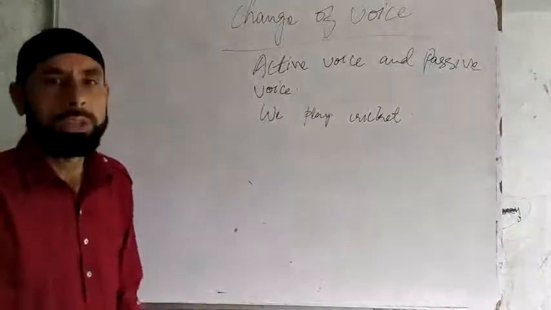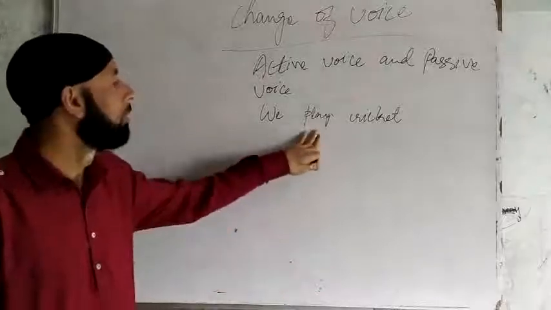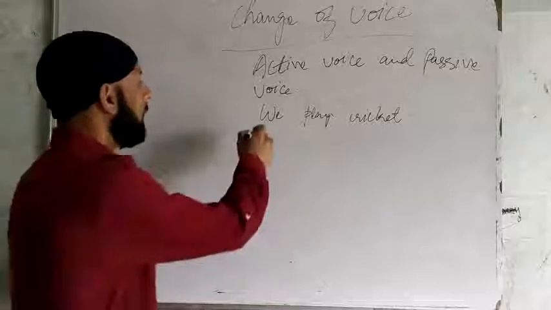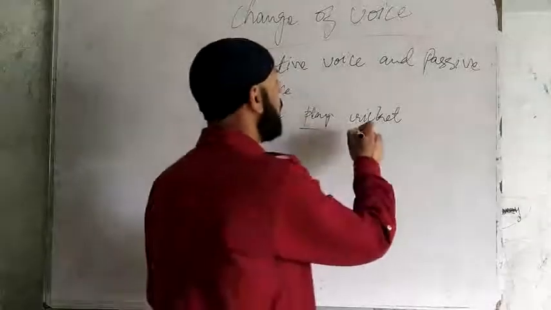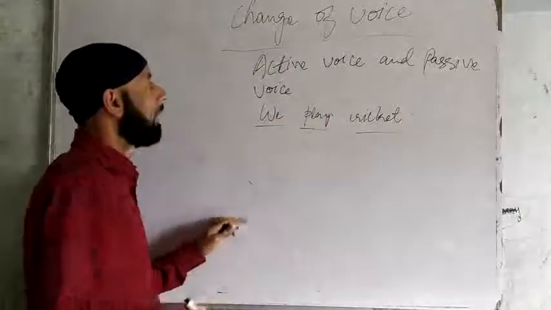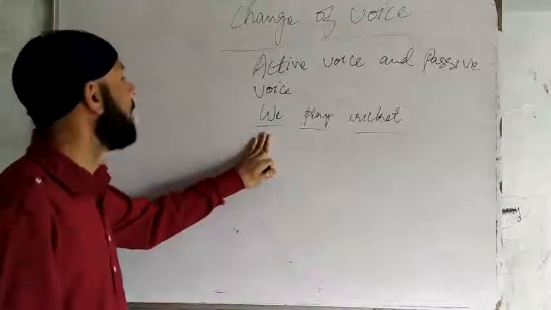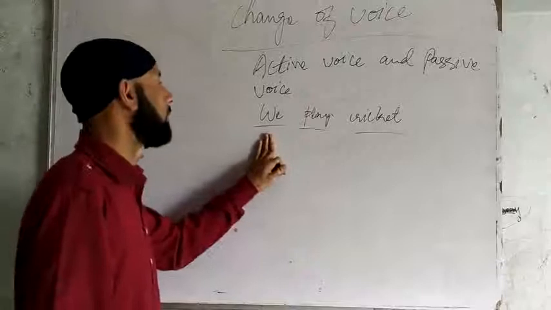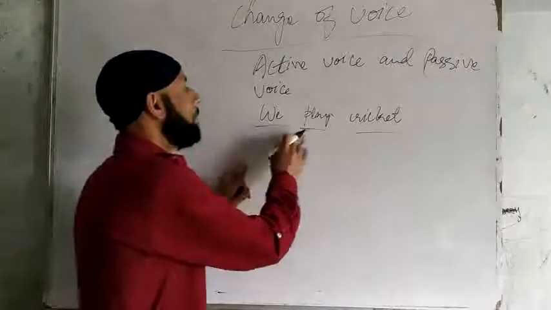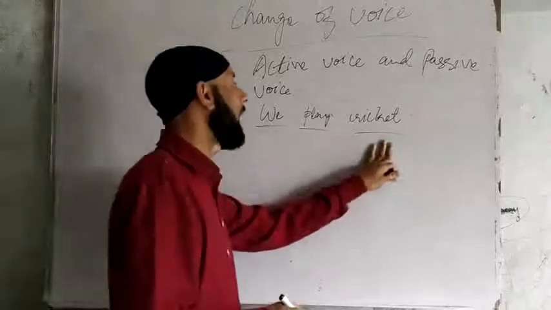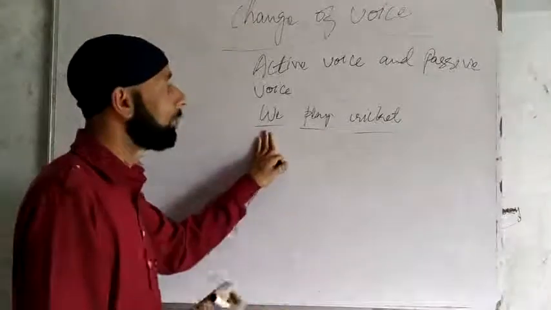We is the subject here, play is the verb, then the object is cricket. It's subject, it's verb, it's object. And this is active voice as the subject is performing the action. We play cricket. The subject is performing the action, so it is active voice, and the subject is active here.